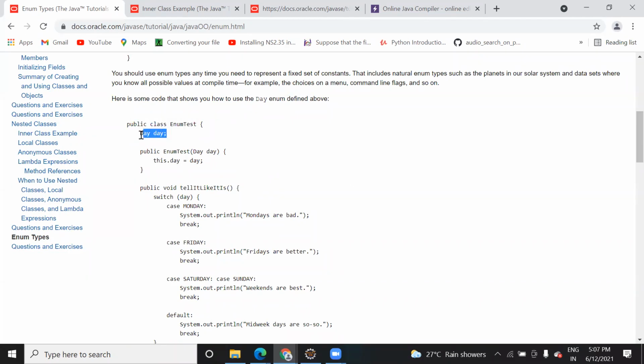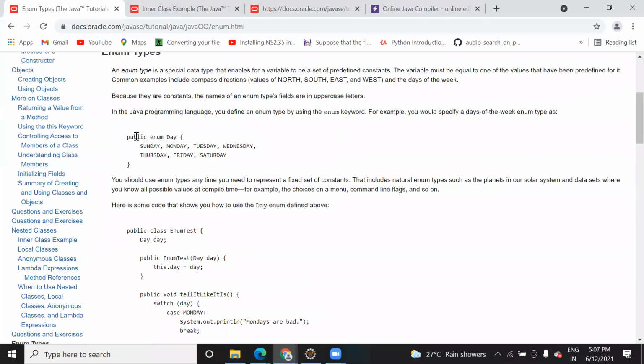Inside that class you have created an enum data type, which is here, enum. You have already defined the enum data type here. After that you have created a class. Inside that class you are creating the object, or you can say the variable, of that enum data type day. Suppose I give any name here, then for that particular enum data type you will create a variable.